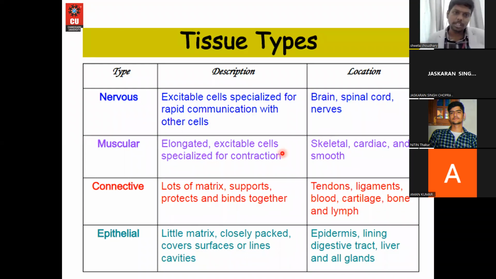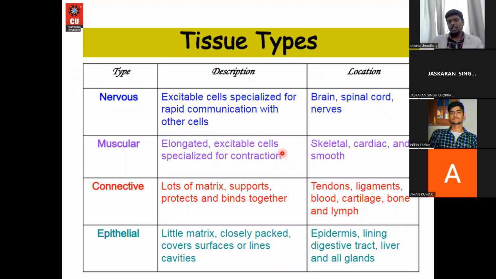Then muscular tissue. Muscular tissue consists of elongated, excitable cells specialized for contraction. Excitable means capable of transmitting electrical activity. If they have the tendency to contract upon getting an electrical impulse, then they are called muscular cells. We have many types of these muscular cells. The locations include skeletal muscles, cardiac muscles, and smooth muscles in the intestine.